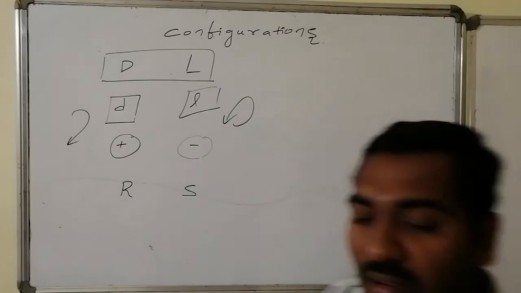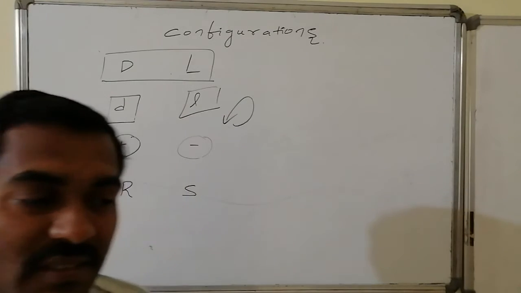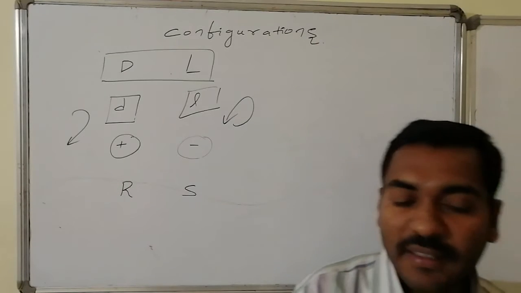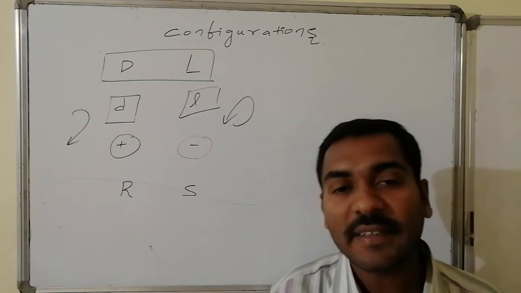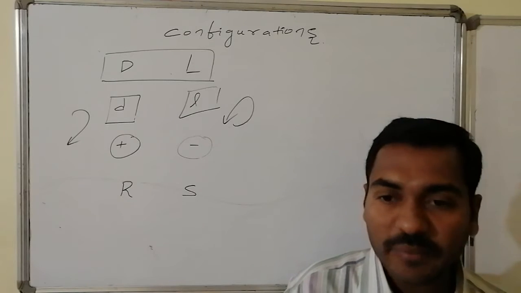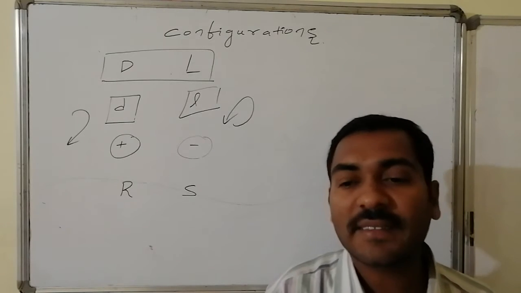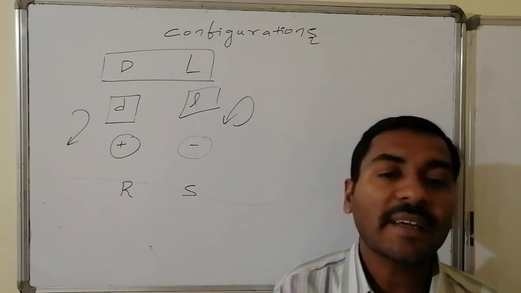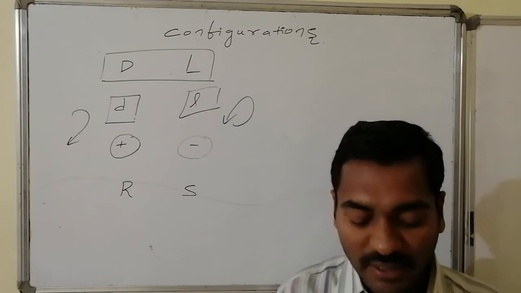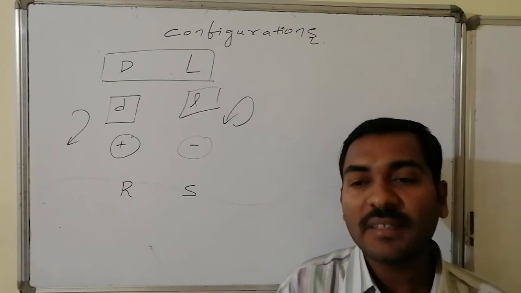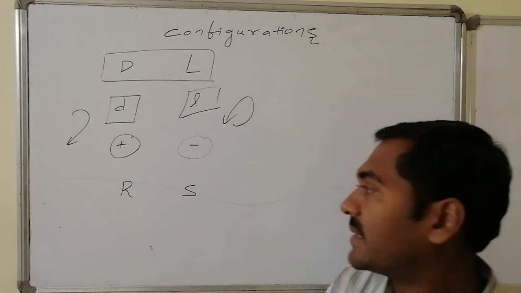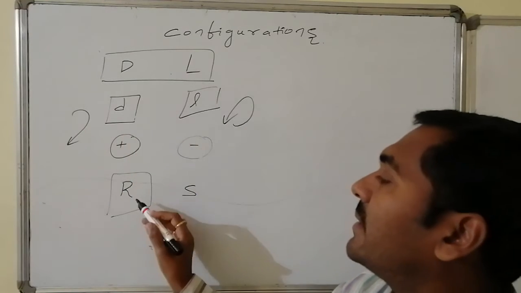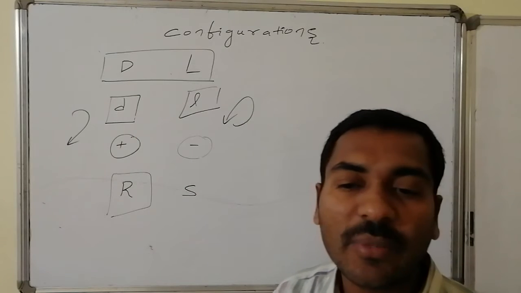The next one is R and S. These are known as configurations, that is, how the connectivities at the chiral center are arranged relatively in two ways. These are given certain names according to certain rules and guidelines. We can see the arrangement as clockwise or anti-clockwise. Due to that arrangement, some are said to be R in configuration, and some are said to be S in configuration. This R and this particular D, no way can they be related.